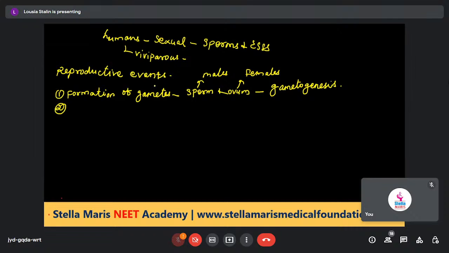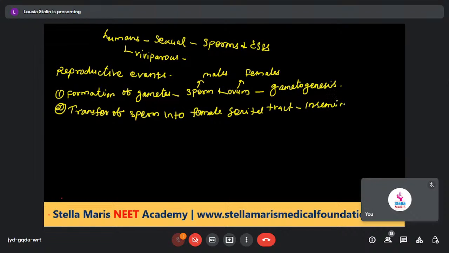So the first process is the formation of gametes, and the second is the transfer of gametes: transfer of sperms into the female reproductive tract. That process is called insemination.